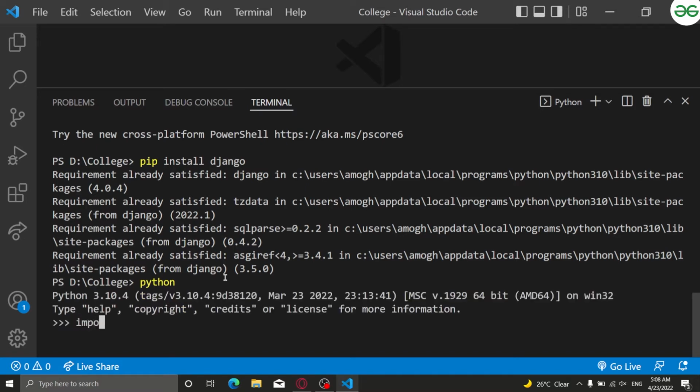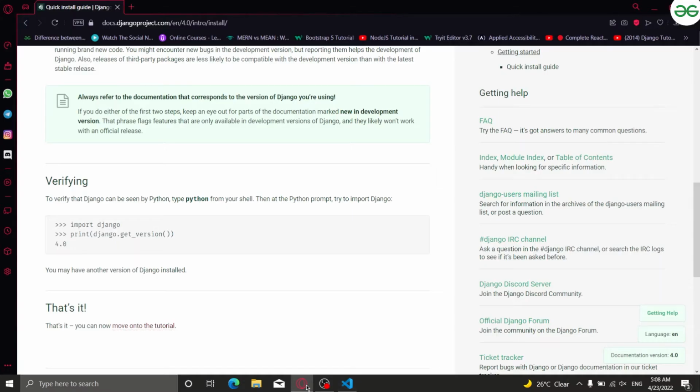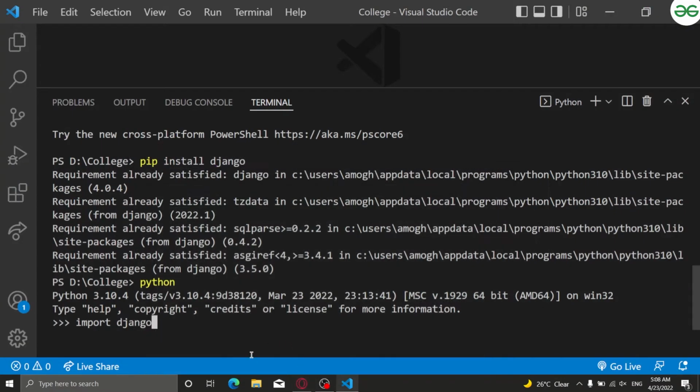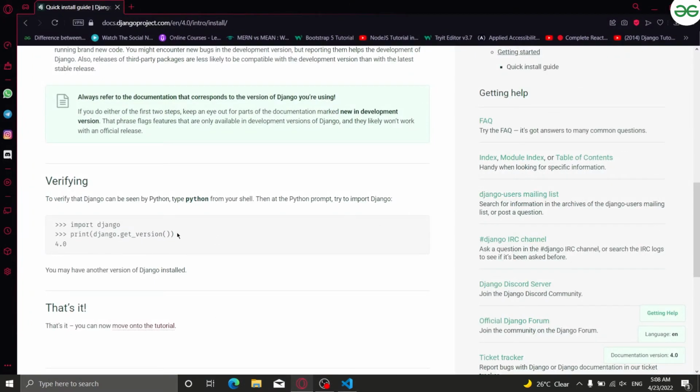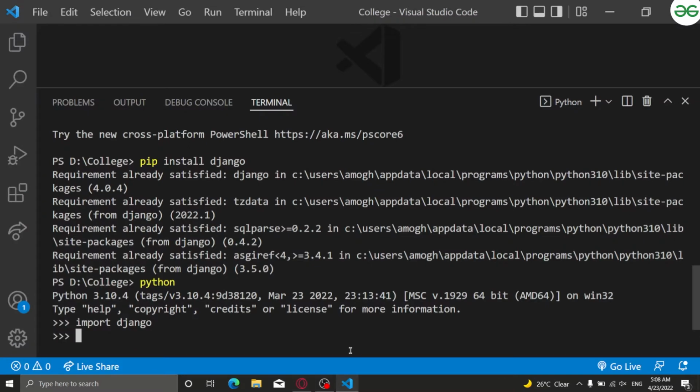Then I will write import django. Then what else was there? It says import django, and then print django.get_version. What exactly have I written?